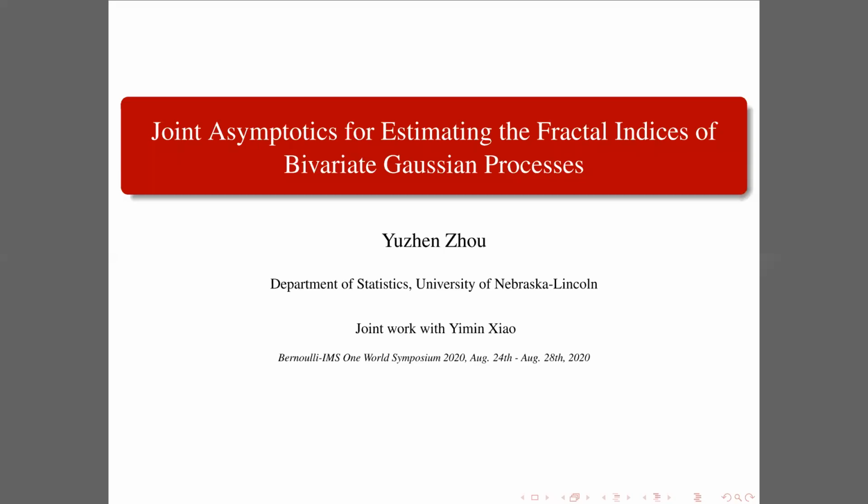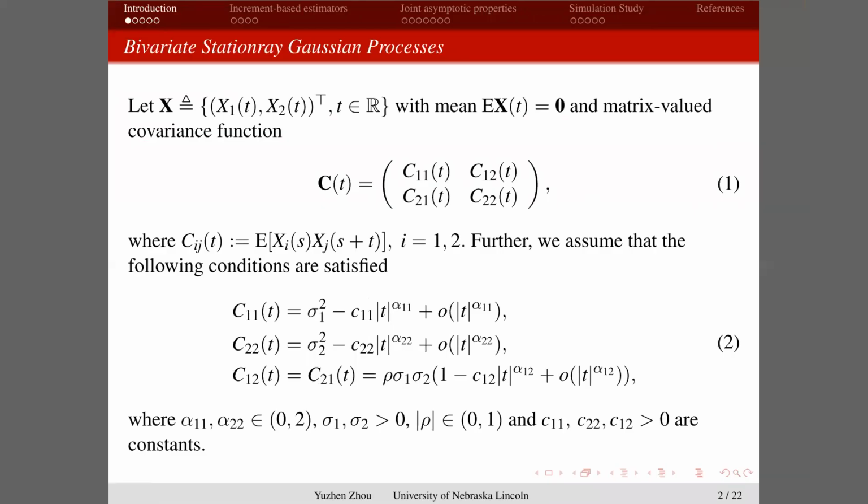Hello, my name is Yuzhen Zhou from University of Nebraska-Lincoln. Today I'm going to present joint asymptotics for estimating the fractal indices of bivariate Gaussian process. This is joint work with Dr. Yiming Xiao. In this project, we consider a bivariate stationary Gaussian process X.